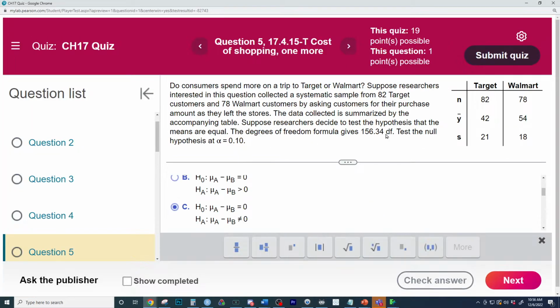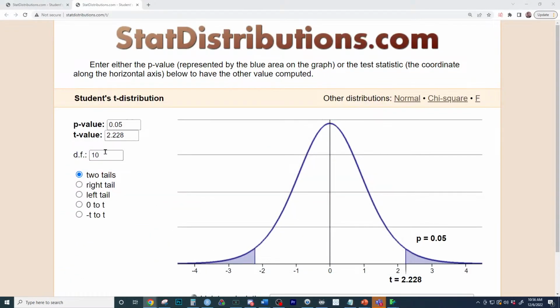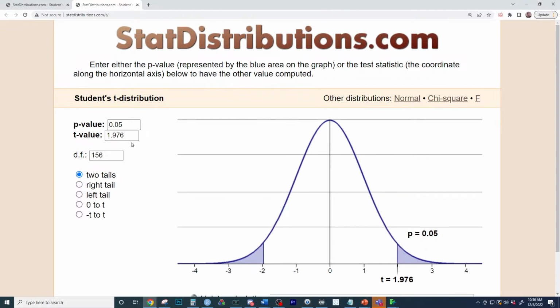So we have to go back and grab the 156 degrees of freedom and drop them right there. And then our t statistic can go right here, and we do the two-tailed p-value. Oh my gosh, I should have doubled it. I didn't double it. New approach for teaching, I think we did that one. We did the new approach, Shannon. Check it out.